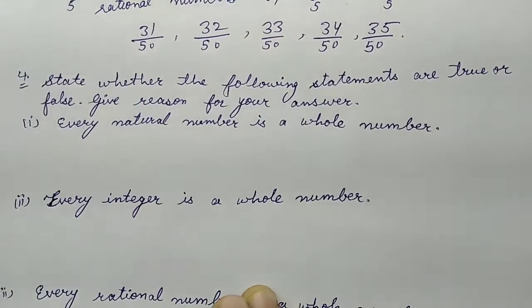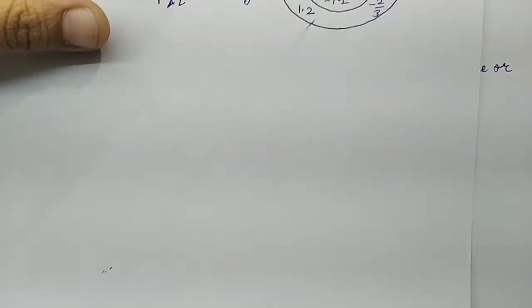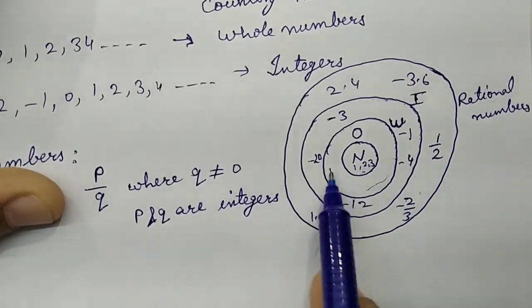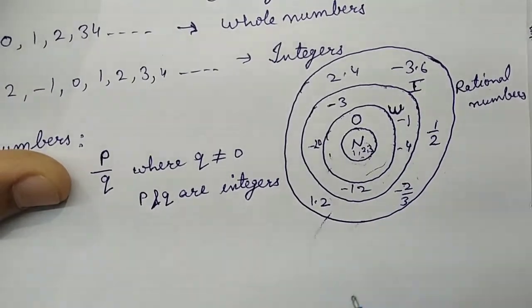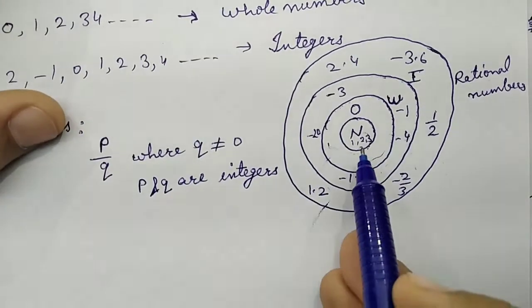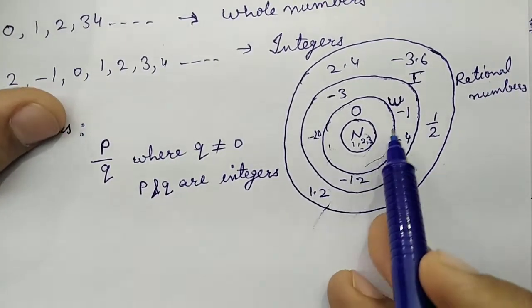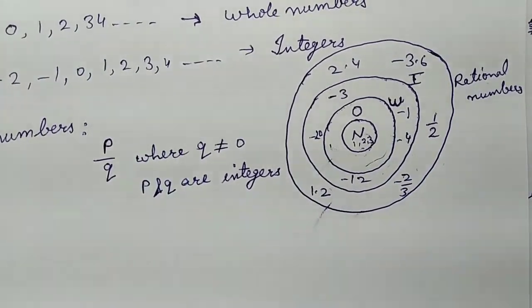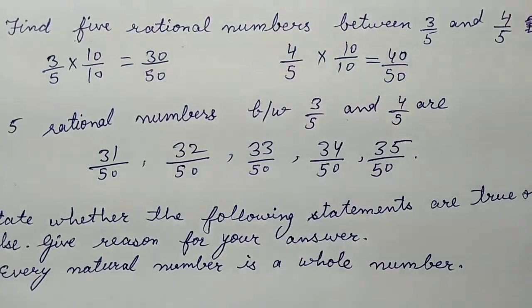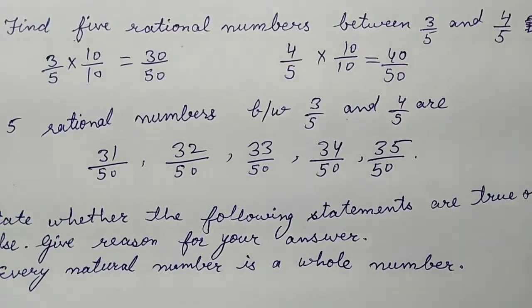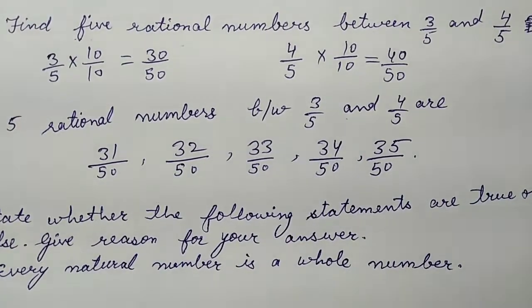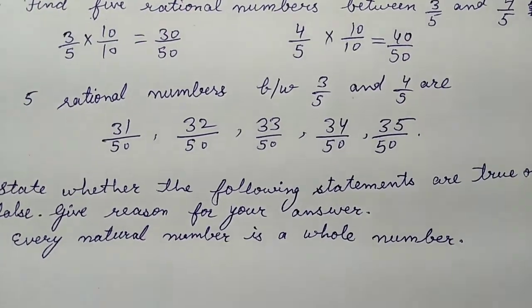Natural number is a whole number. So if you remember this diagram which we started with, all natural numbers are whole numbers. Is it right? Yes, because all the natural numbers, they are coming in the domain of whole numbers. So in this question, we can write that yes, since the collection of whole numbers contain all natural numbers including 0, right?